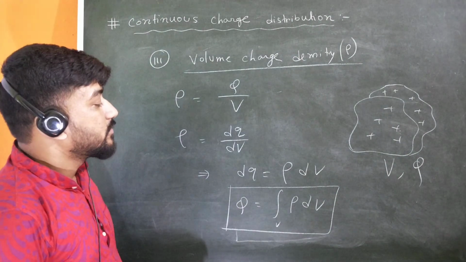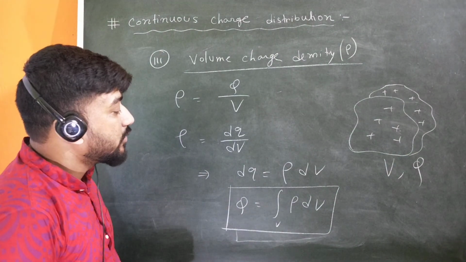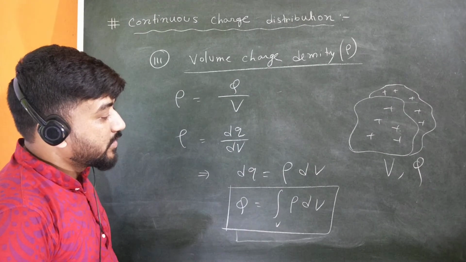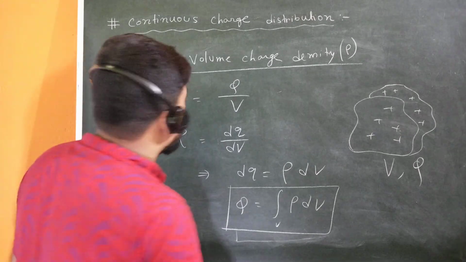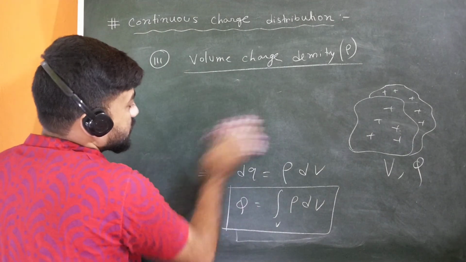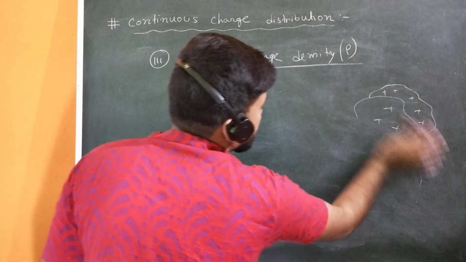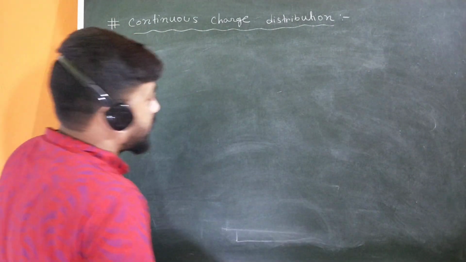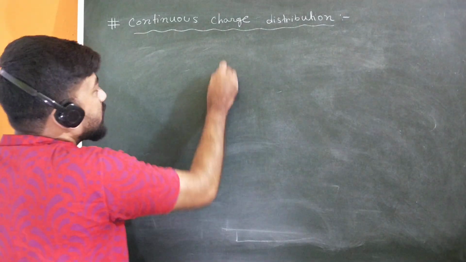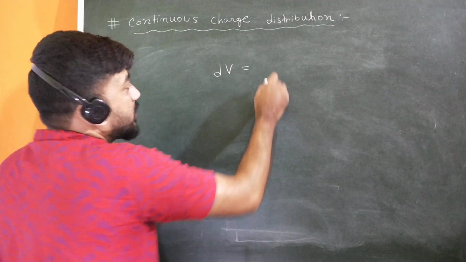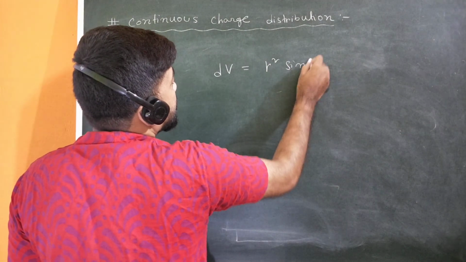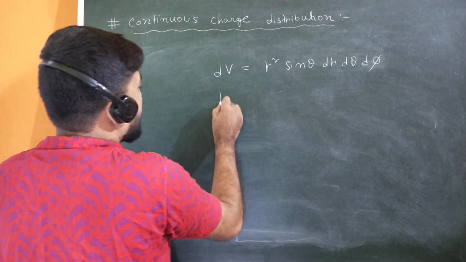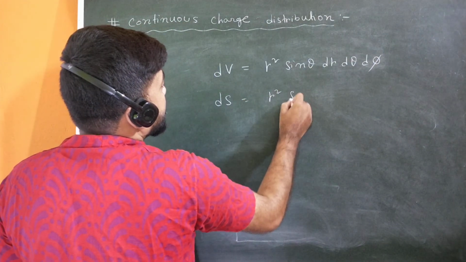Note that dV and ds will be different in different coordinate systems, such as cylindrical and spherical. I have discussed this in mathematical physics: the volume element dV in spherical coordinates will be r square sin theta dr d theta d phi, and ds will be r square sin theta d theta d phi.